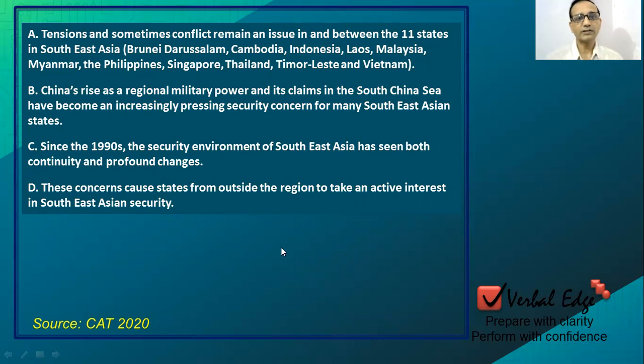Okay, so now it's clear that one word has appeared: Southeast Asia. Southeast Asia, Southeast Asia, right? China is the entity. Now, you might think that maybe the paragraph is about China, but if the paragraph is about China, then there should be other sentences also which are talking about China. If the other sentences are not talking about China, then this cannot be an opening sentence, isn't it? Right. So now we read C.